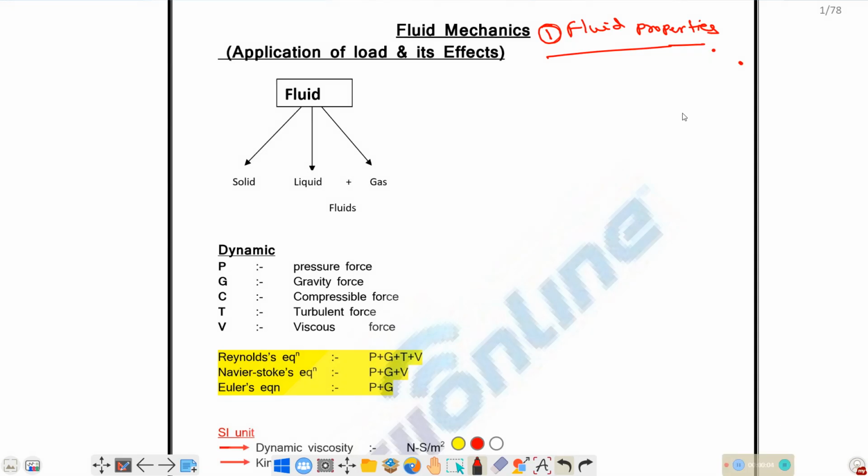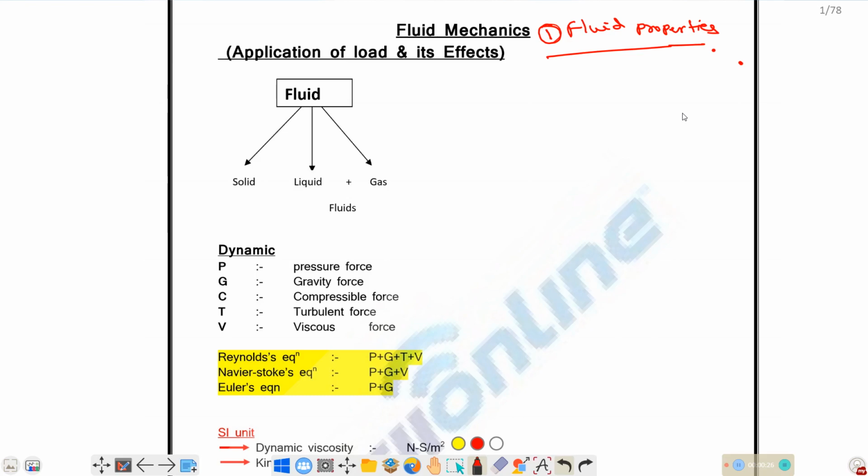Hello everyone. So in this video I am going to cover fluid properties. Fluid properties में जो भी short notes के form में मैंने इस video को बनाया था. So these short notes will be more than sufficient for your AE/AW examinations. So I will cover all the important points from the examination point of view. Okay.